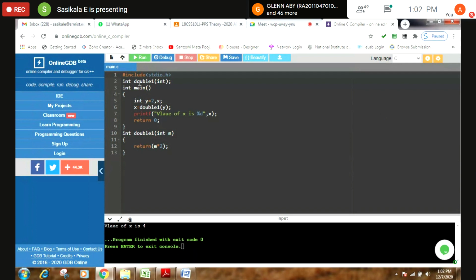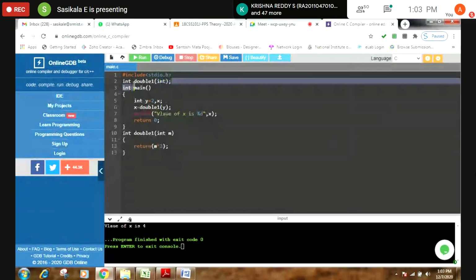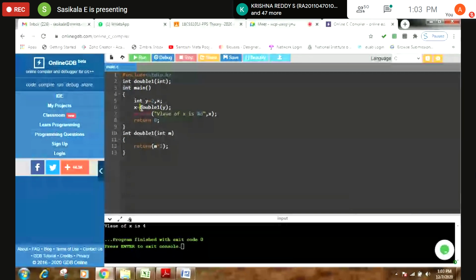I have declared a user-defined function double1, inside which I'm passing a value, which is nothing but an argument, which is of type integer. So this is function. What is it? Function definition or declaration? Function declaration. This is function declaration. This we can call as a function call.